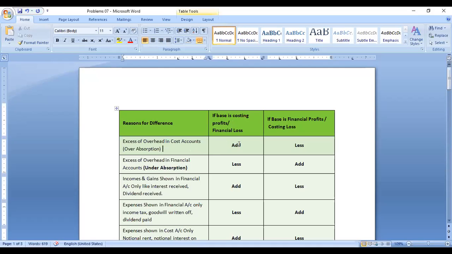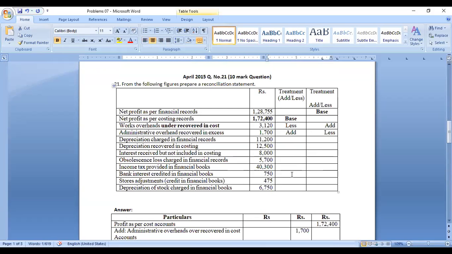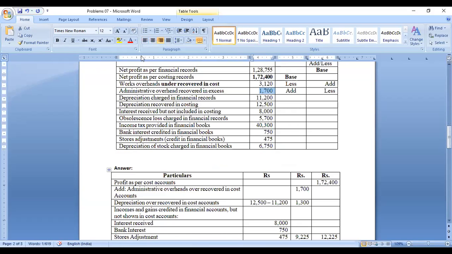If you are taking the cost accounting profits you have to add; if you are taking the financial accounting profit you have to subtract. So 1,700 should be added with your cost accounting profit. I will write it in the inner column: 1,700 should be added with your cost accounting profits.